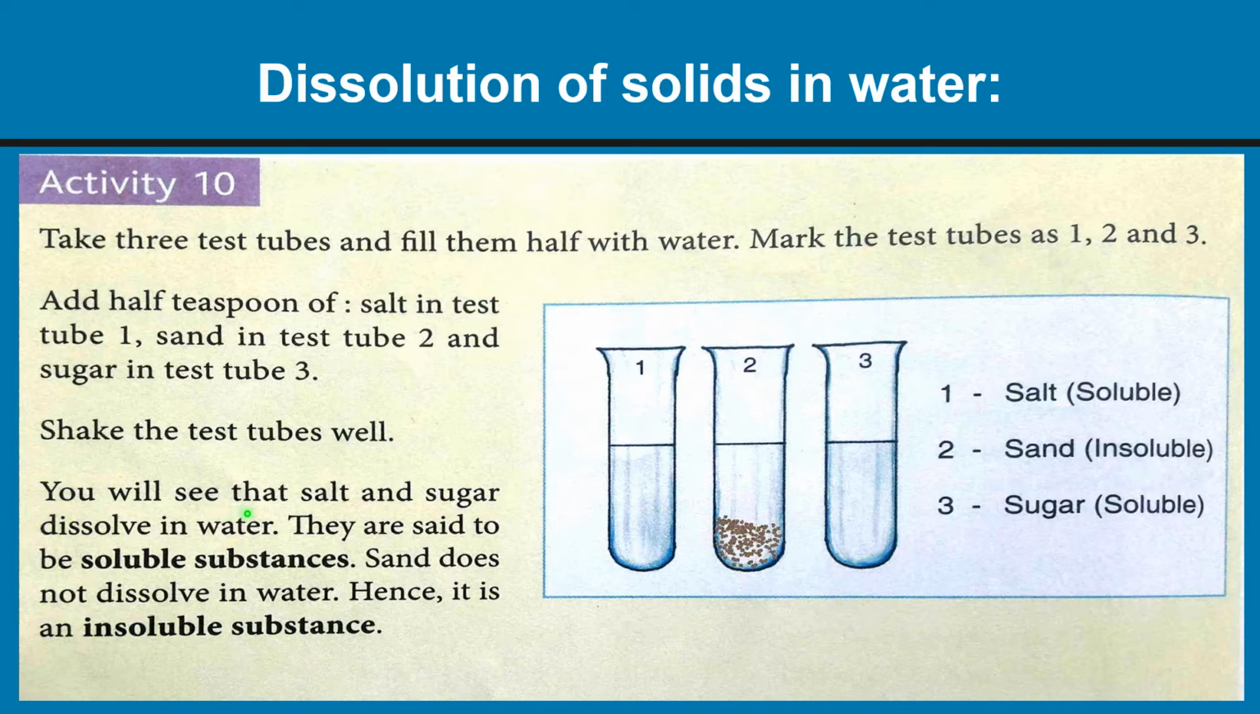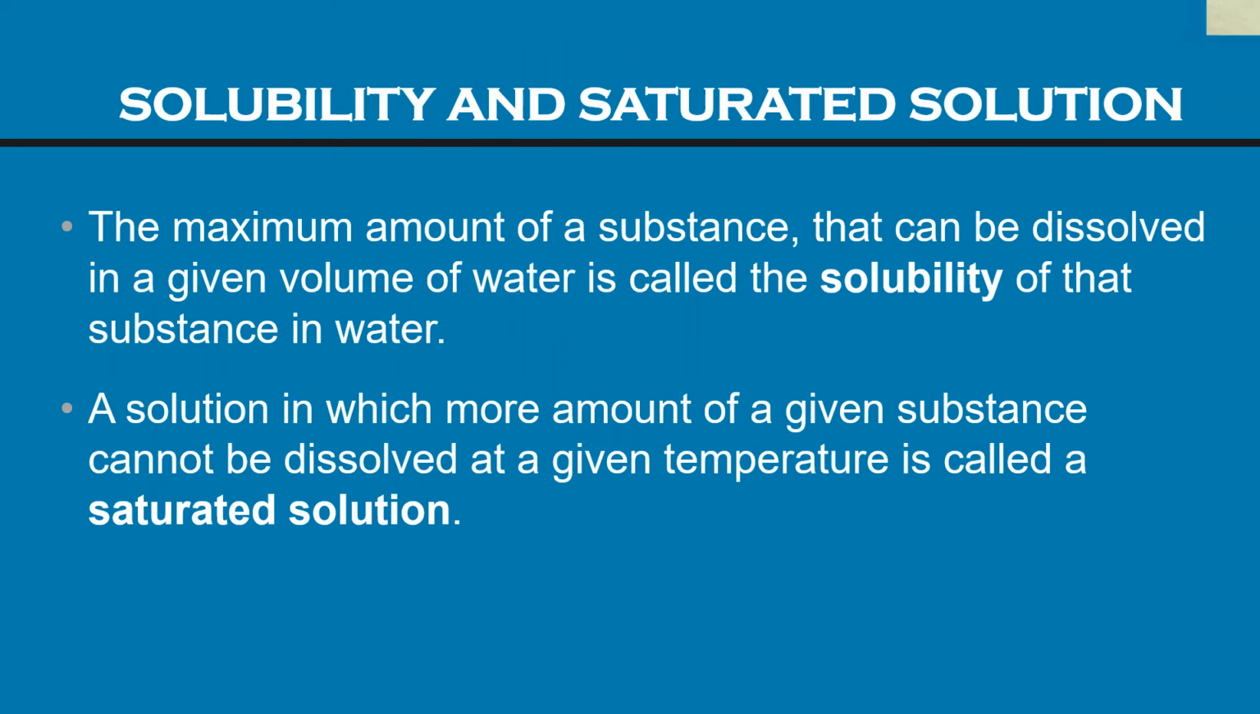We will see that salt and sugar dissolve in water. They are said to be soluble substances. Sand does not dissolve in water, hence it is an insoluble substance. Students, let us now understand the following terms: solubility and saturated solution. The maximum amount of a substance that can be dissolved in a given volume of water is called the solubility of that substance in water.